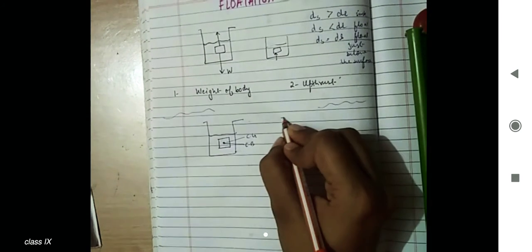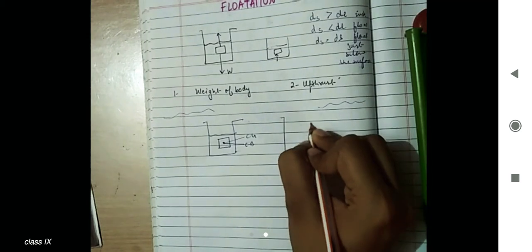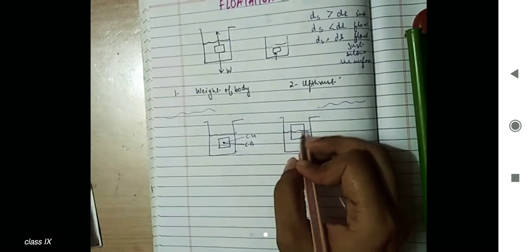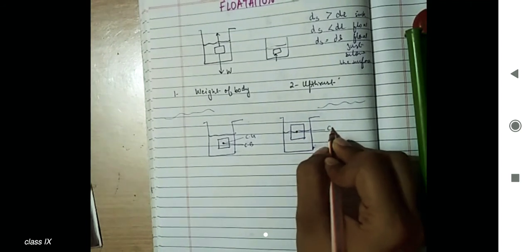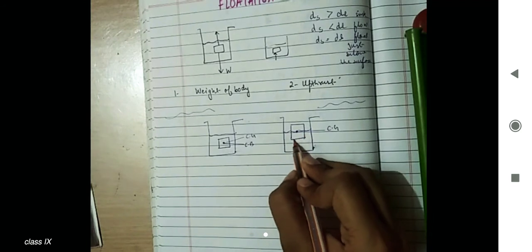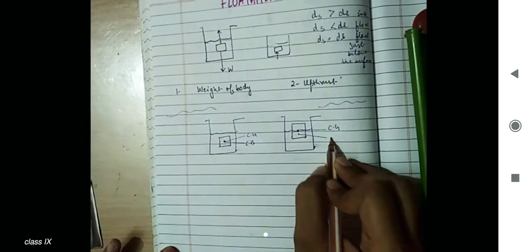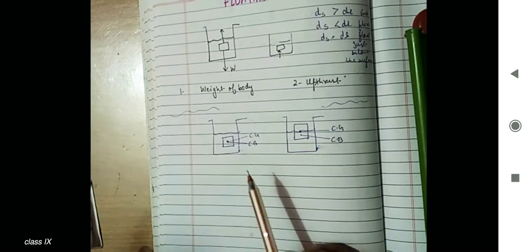Now just look here. In this case, this is the level of the liquid, and this is your body. The body's mass is supposed to be centered here; this is your center of gravity. But because only this much part is immersed in the liquid, if we look at this part, the point at which its mass is concentrated is your center of buoyancy. I hope center of gravity and center of buoyancy are now clear to you.